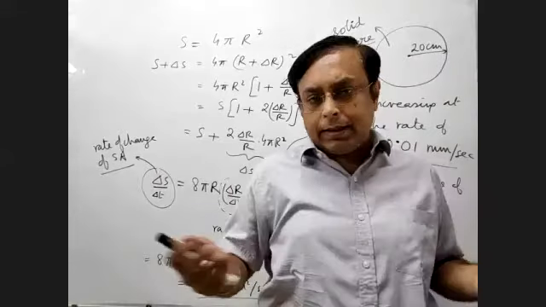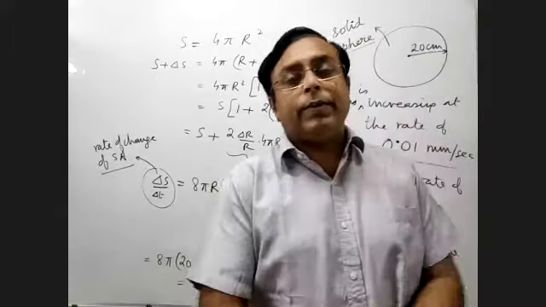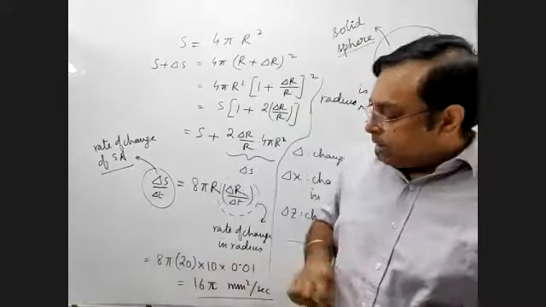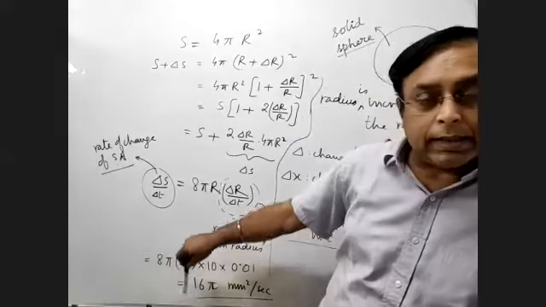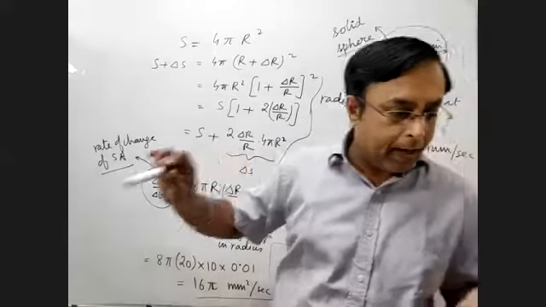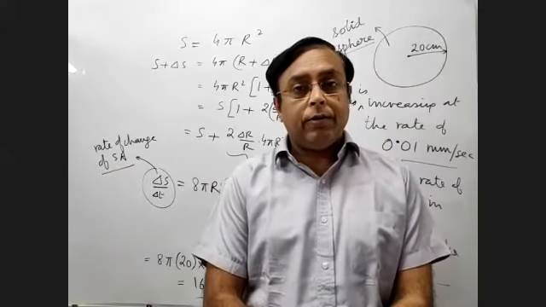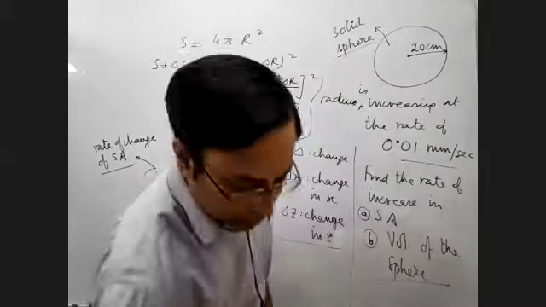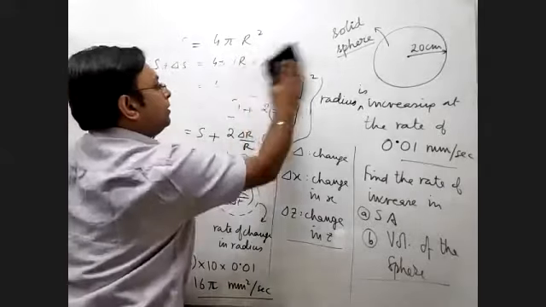You might also write the answer in centimeter square as well. It's your choice, no issues. But if you want to give it in millimeter square per second, then this is the answer, 16 pi. Fine. Okay, so that was about your surface area. Now let's shift to volume. If I look at the volume part, then what will happen? So I have to change all these.